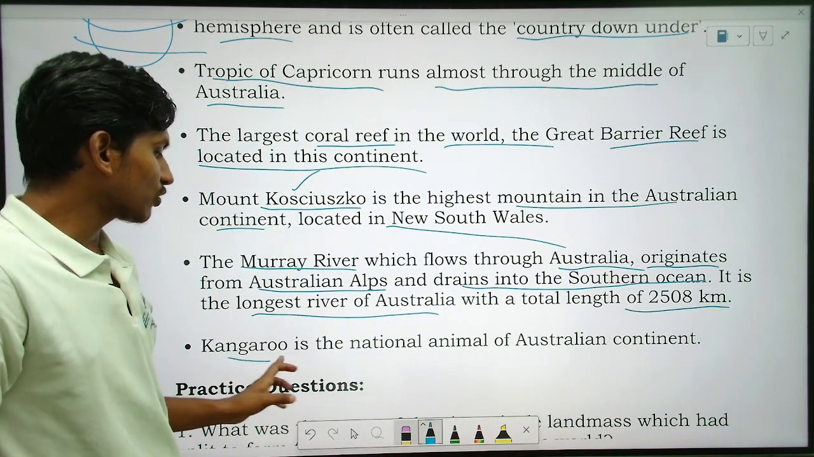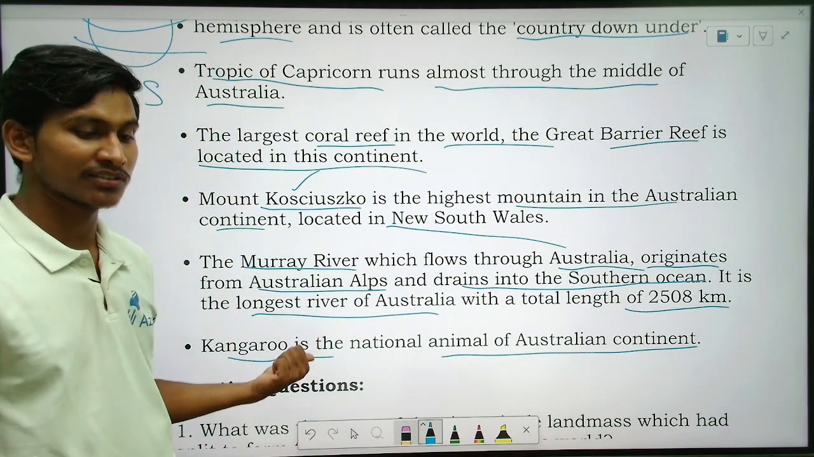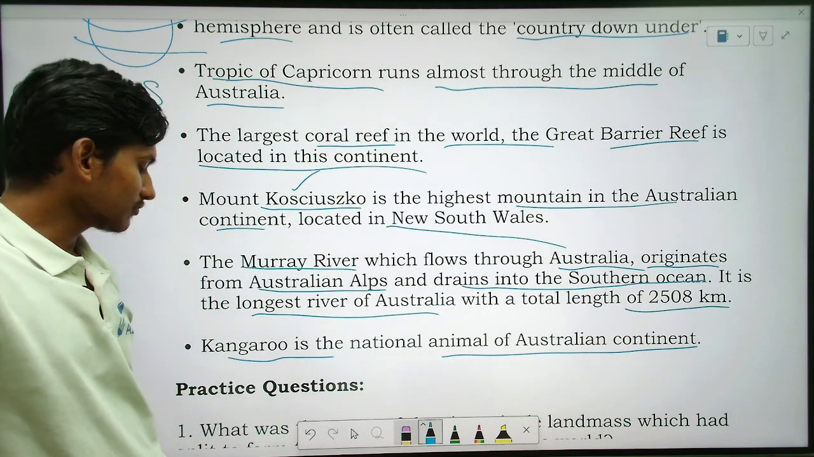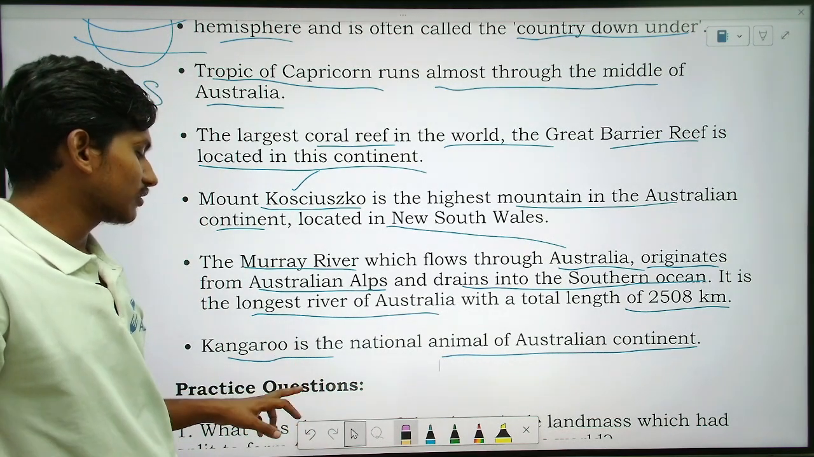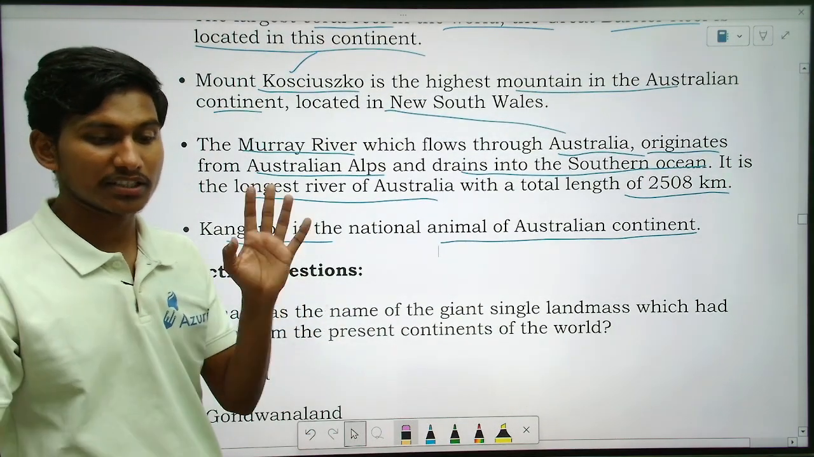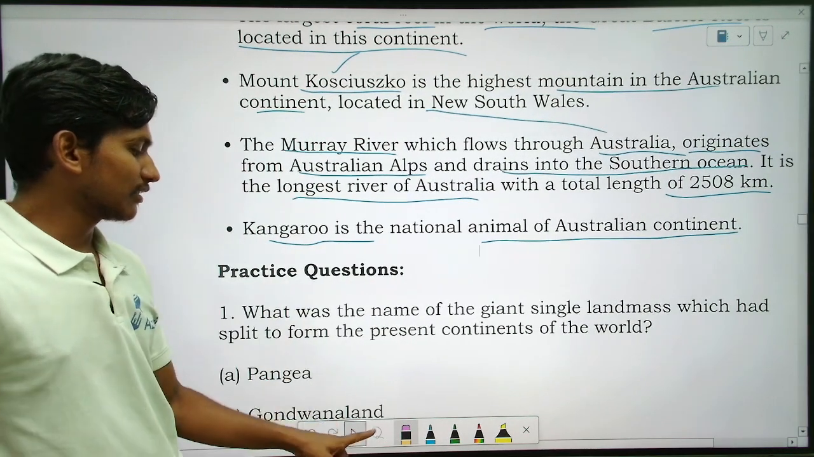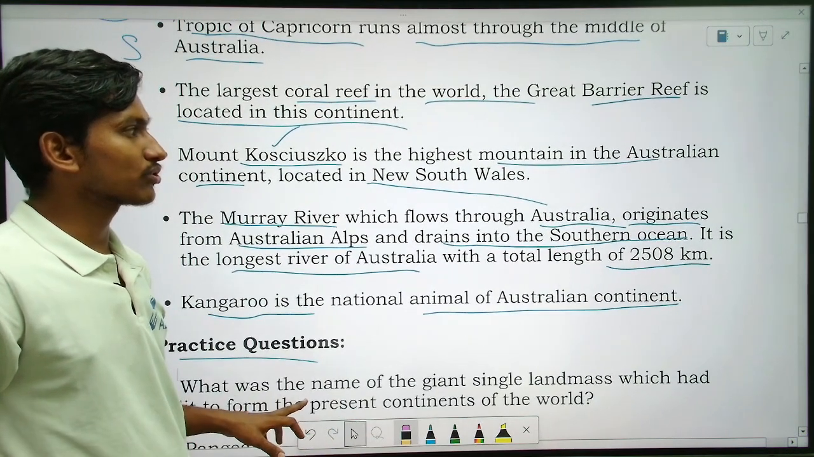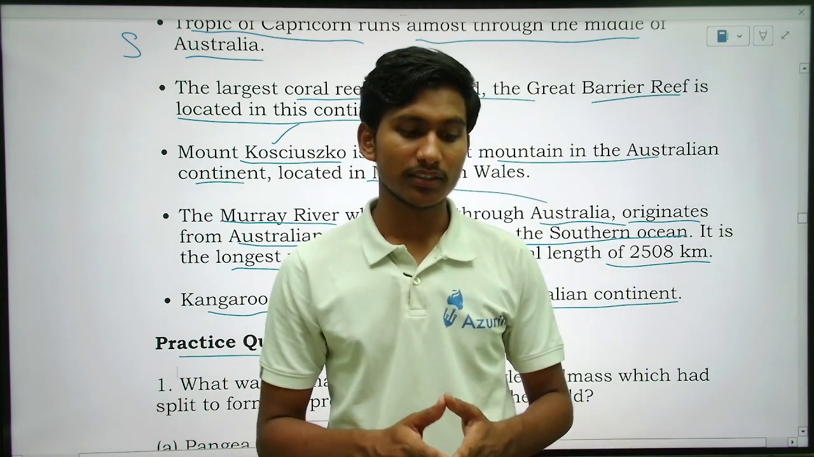So the kangaroo is the national animal of the Australian continent. Which is the national animal of the Australian continent? Tell me. Kangaroo. Okay, good. So this is about all the continents. So will everyone remember there are 7 continents and its details? We will practice the questions in the next class. Okay. So will everyone write down the notes? Okay. So this is all the details of the continents.